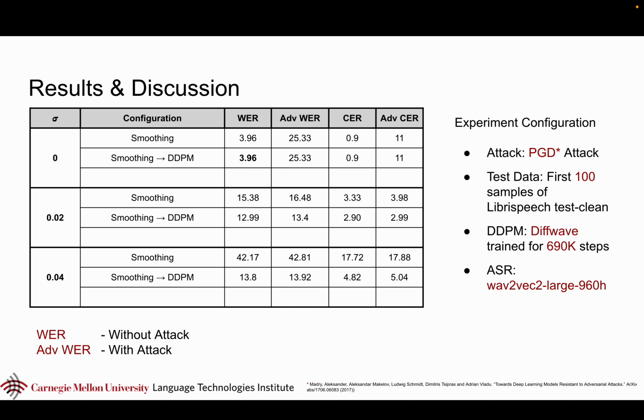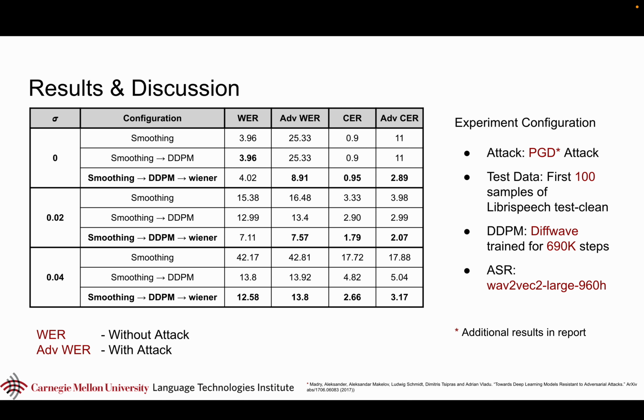What we do is we pass the smooth waveform to the DDPM, and now we see that the DDPM has actually helped quite a lot. For 0.02, it's reduced the WER from 15 and 16 to 12 and 13 respectively, and for 0.04, it's significantly reduced it from 42 to 13. So the DDPM is able to denoise the smooth waveform, and therefore the ASR is able to perform better transcription.